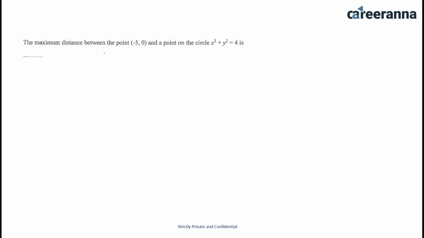Maximum distance between the point minus 5, 0 and the point on the circle x square plus y square equals root 4 is. So in this question we have to understand that the radius of this circle is 2 and the center would be 0, 0. Now minus 5, 0 will have a maximum distance if I find out the distance between this point and center plus radius, because this would be the case if this is a circle and this is a point. So maximum distance from any point on the circle would be this. This is the center, so I have to find out this distance plus radius, because this is radius.